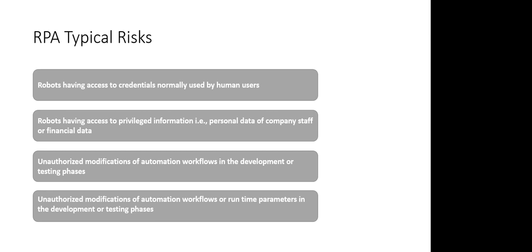As I said, we are mimicking human user actions. So first, robots would have access to credentials normally used by human users. Second, robots would also have access to privileged information, that is personal data or any financial data. Third can be unauthorized modifications of workflows in development or testing environments, and then in production environments as well, right? These are various risks that can arise from any RPA project.